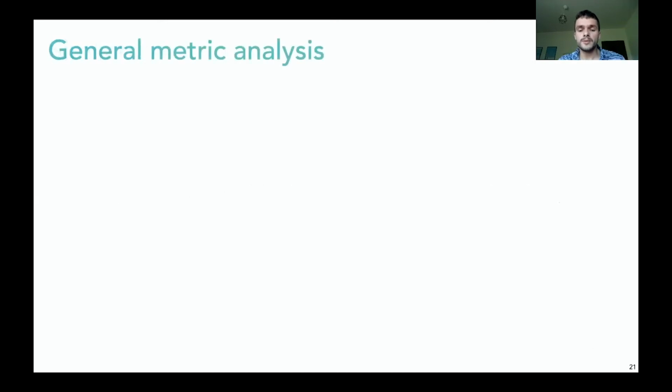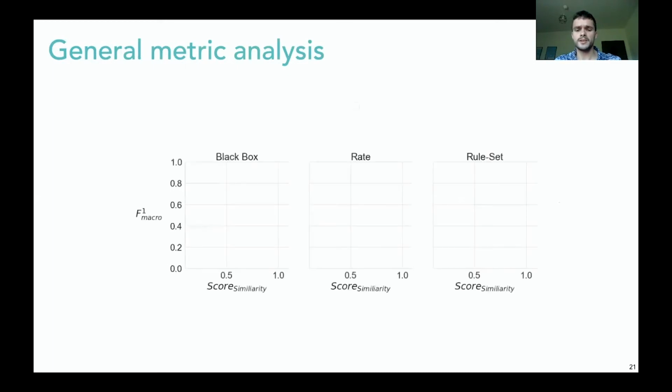We compare the agreement and similarity achieved by our rule set approach against the best black box approach and a simple rate baseline. Why do we do this? We choose these as loose lower and upper bounds for our approach. If the approach is not better than a generic rate-based approach, it's most likely not very useful, and we can't expect it to be a lot better than a black box approach.